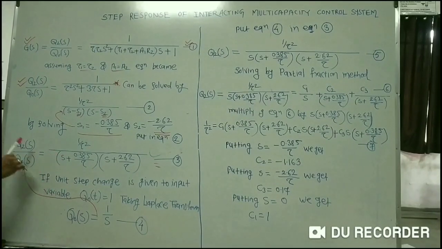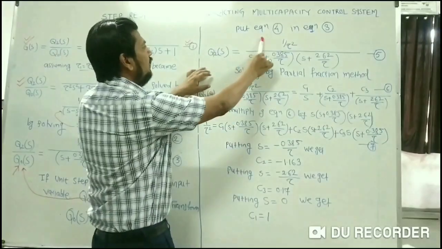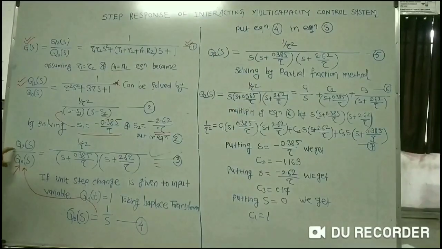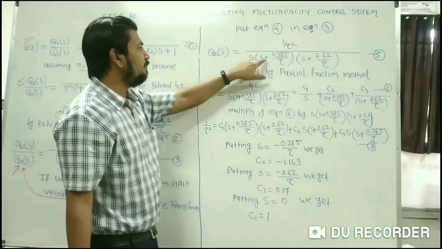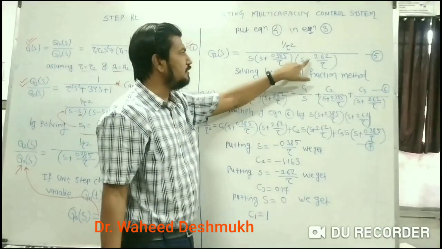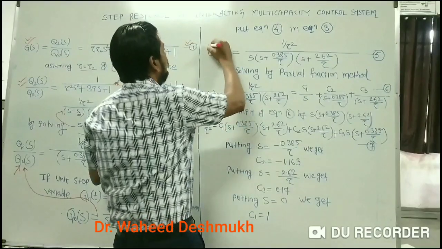So let us see the latter part of the derivation. So I will get here Q2 of S, and this 1 by S will go here. So you will get here 1 by tau square into S plus 0.385 into tau into another bracket S plus 2.62 into tau. Consider this as equation number 5.